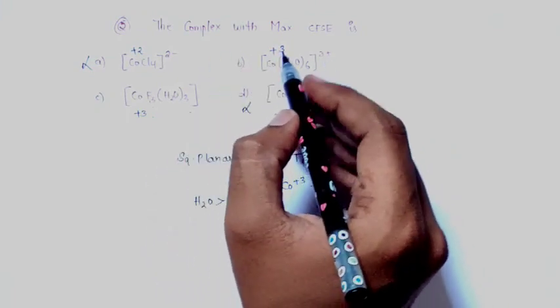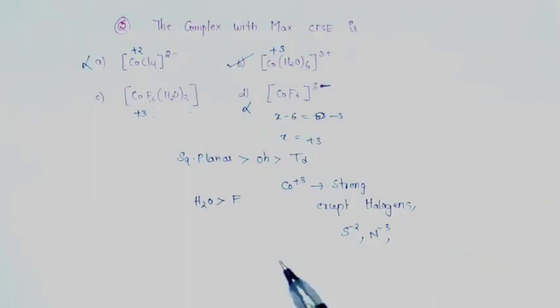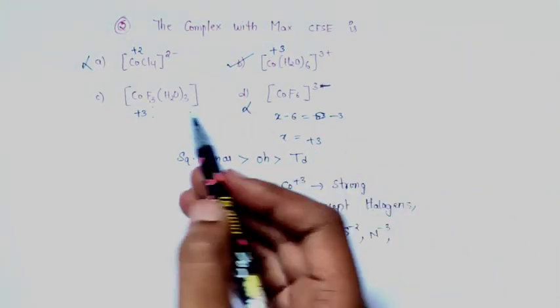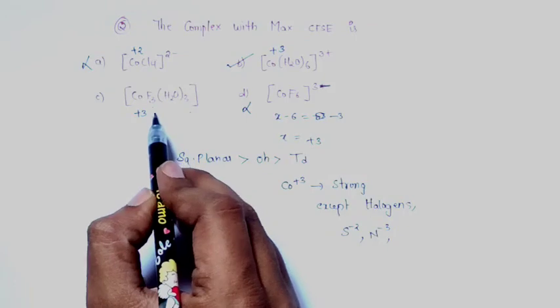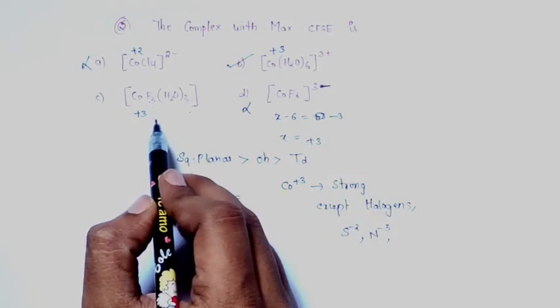So comparatively, option B would be the correct answer, which will have more crystal field splitting energy when compared to option C with 3 weak ligands. So I hope this is very clear to you.